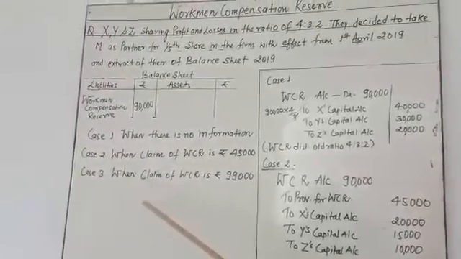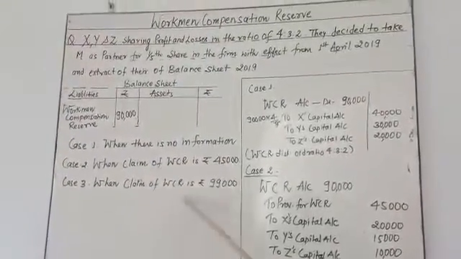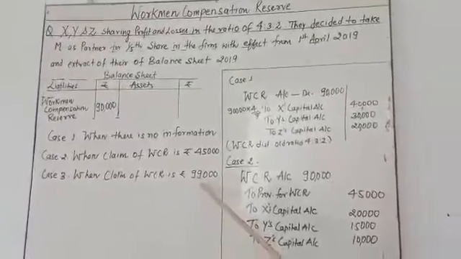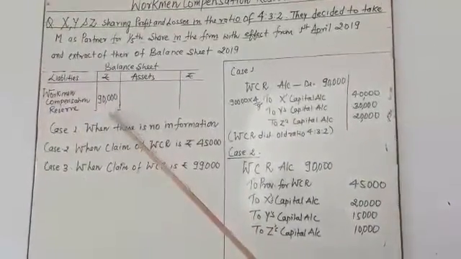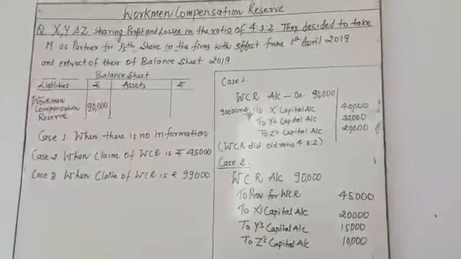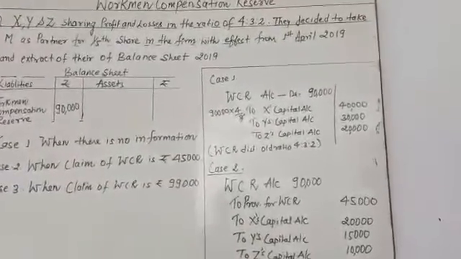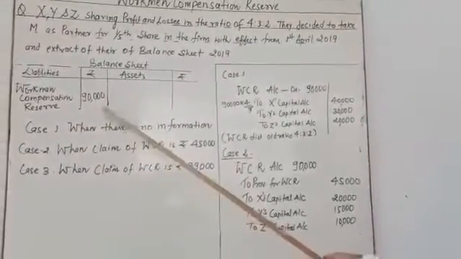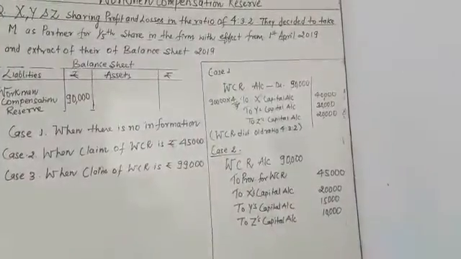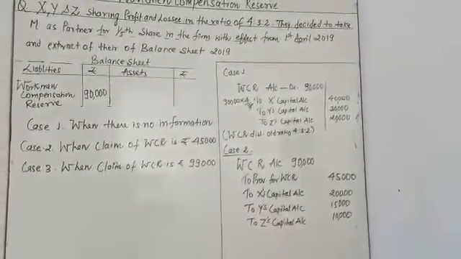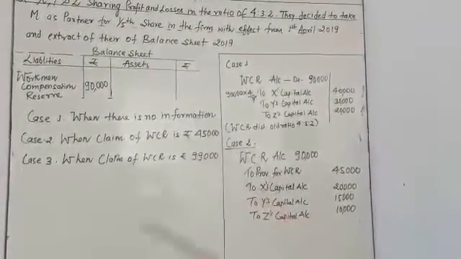Let's take case number 3. My dear student, in case number 3 you observe that 99,000 is the payment, but you have only 90,000 rupees. It means you make a payment more than WCR, by 9,000.